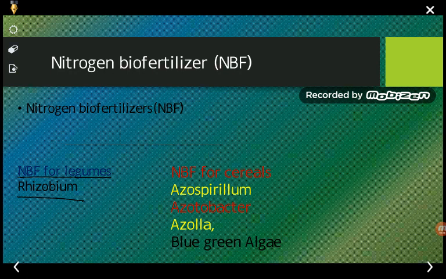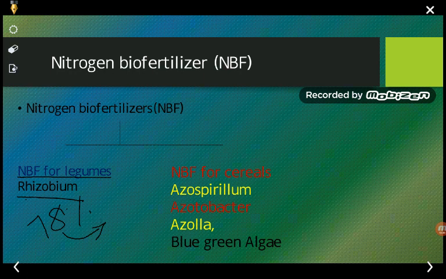There, what they do is fix the atmospheric nitrogen, which is almost 78% of the atmosphere, and they convert this nitrogen into the form which is acceptable to the plants.